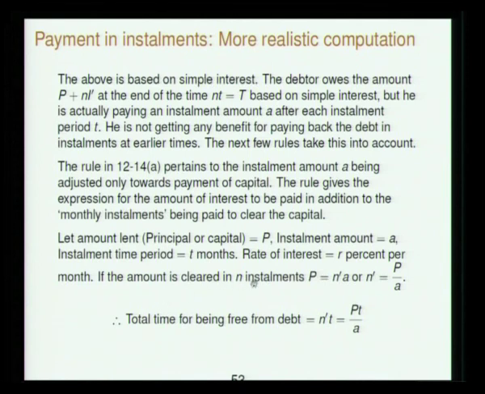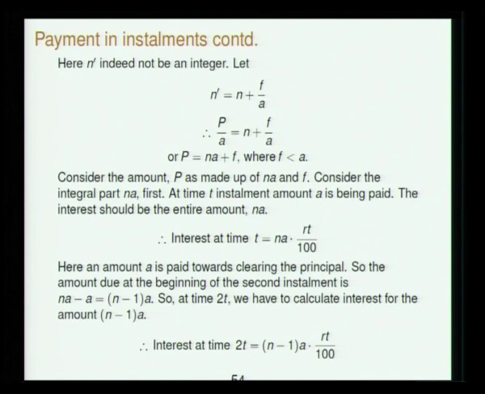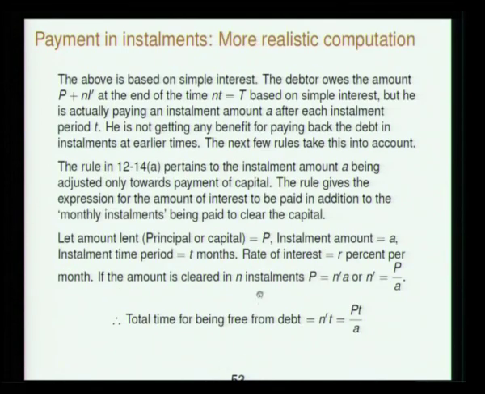If the amount is cleared in n prime installments, then P is equal to n prime A, where n prime is P by A. I am giving prime so that it may not be an integer, to emphasize that it may not be an integer.